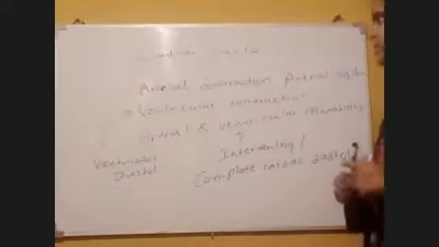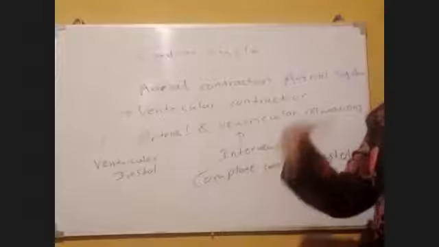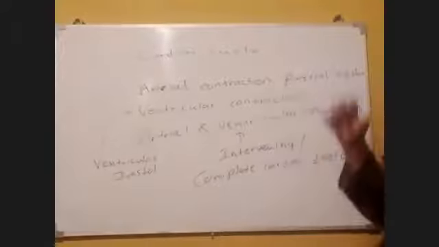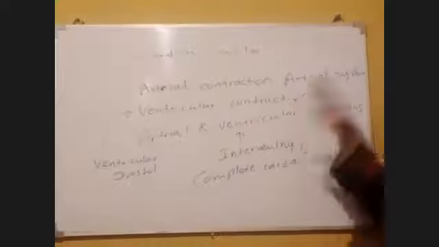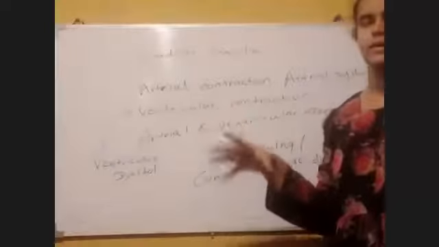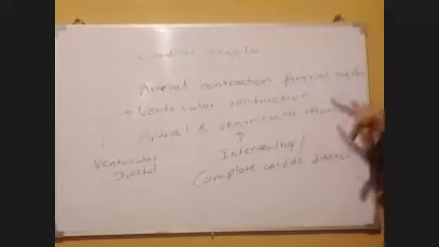First the atria contract. Then blood passes from the atria into the ventricles. When blood fills the ventricles, the ventricles contract and pump blood to the organs outside. Then there is a time interval where both atria and ventricles are in the relaxed state, because neither of them is contracted at this stage.